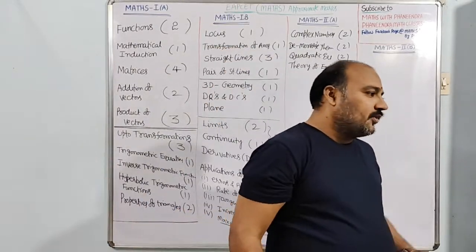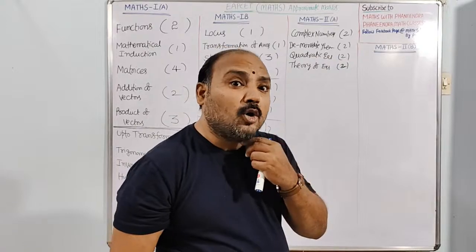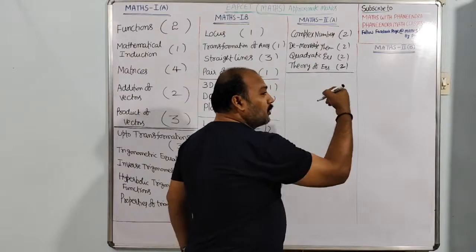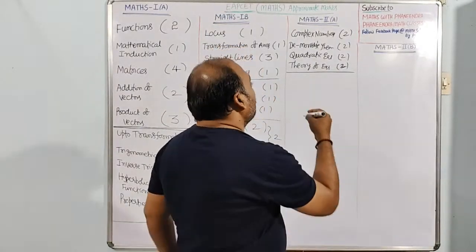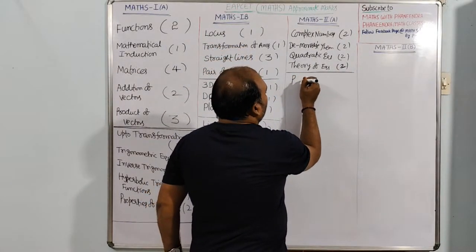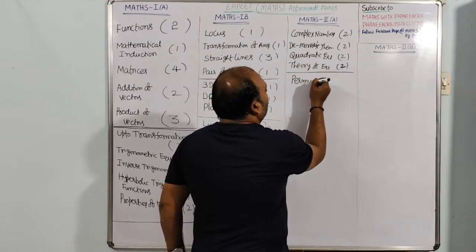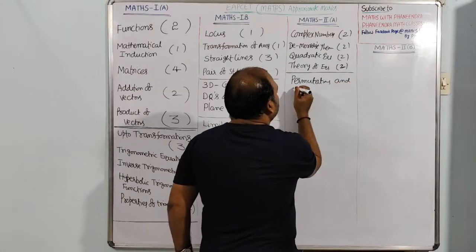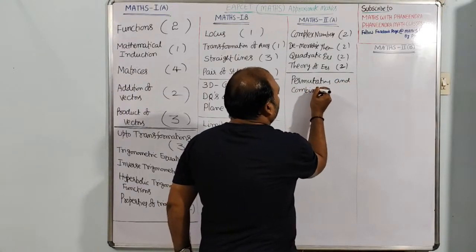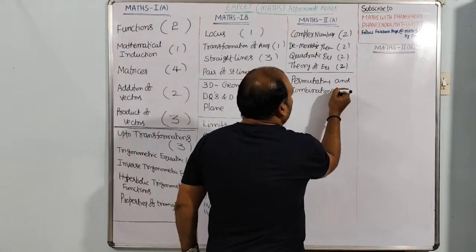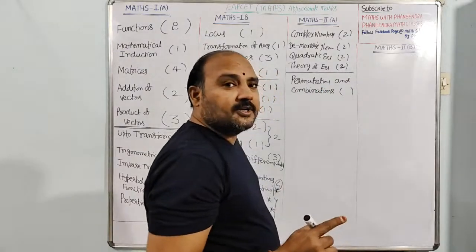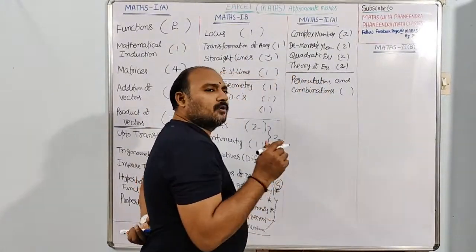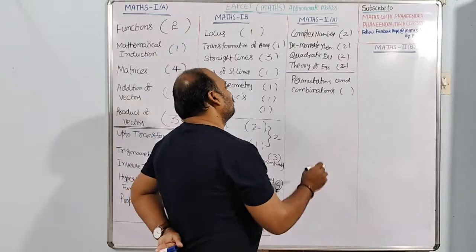After theory of equations we will enter into algebra. Algebra means permutations and combinations. 2 or 3 questions surely they will ask the students.